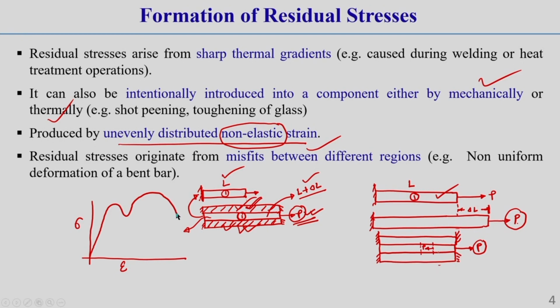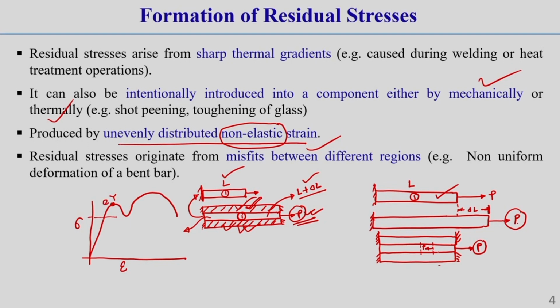This is the mild steel type of stress diagram I am showing. So, you see, till this point, generally the elastic limit is there.